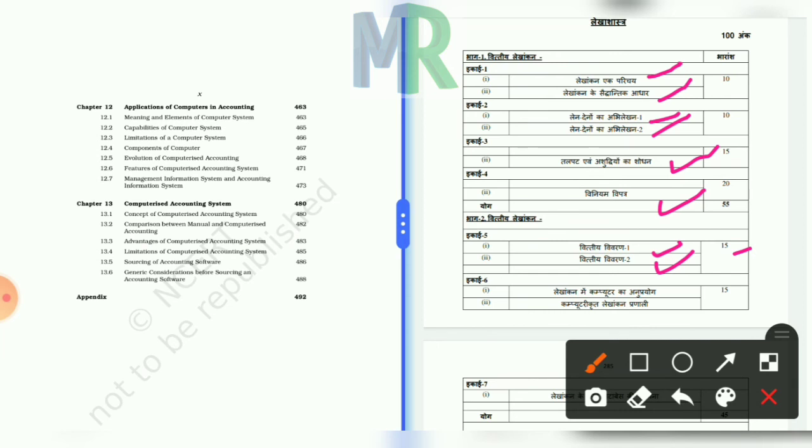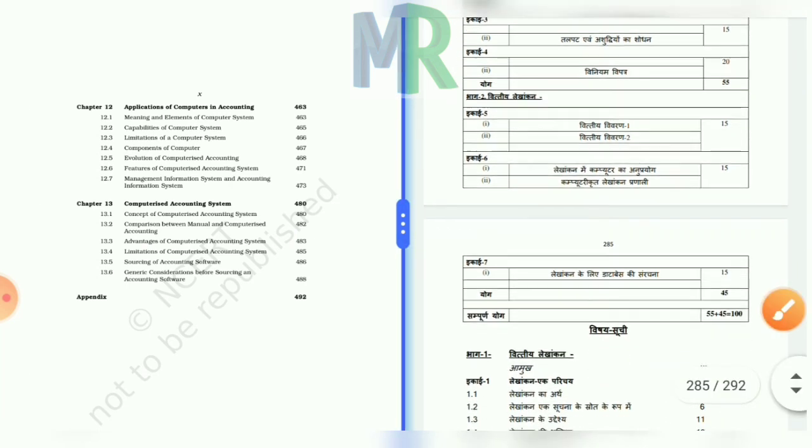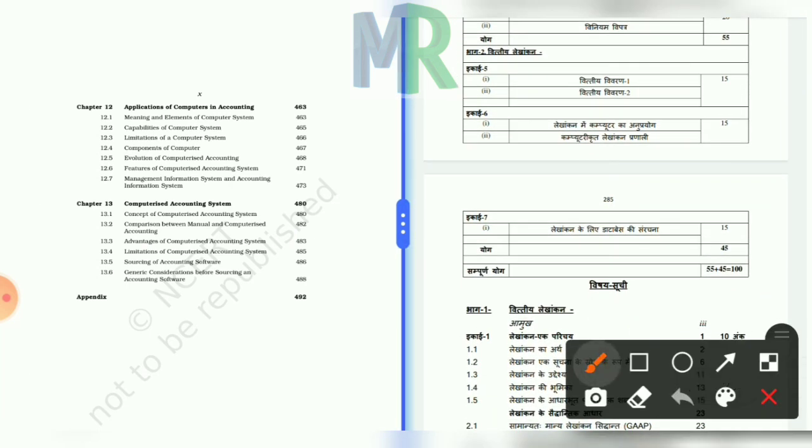And the last two chapters, the applications of computers in accounting and computerized accounting, as you can see on the left screen, consist of 15 marks. And one more, the database, also consists of 15 marks, and as a whole the paper consists of 100 marks. I hope this video is very beneficial for the students who are currently studying in class 11th, and